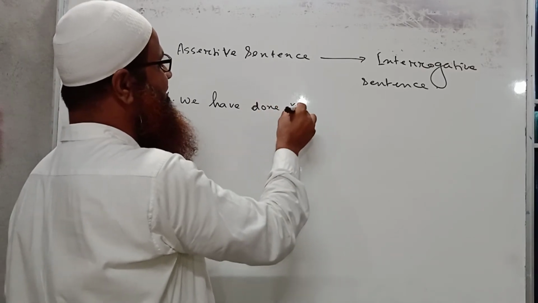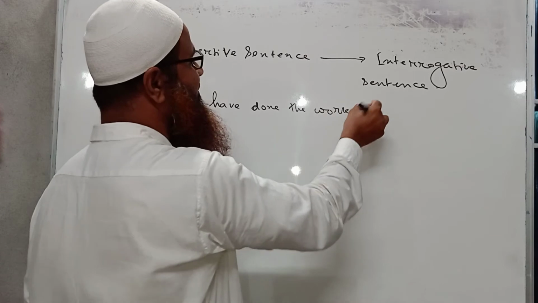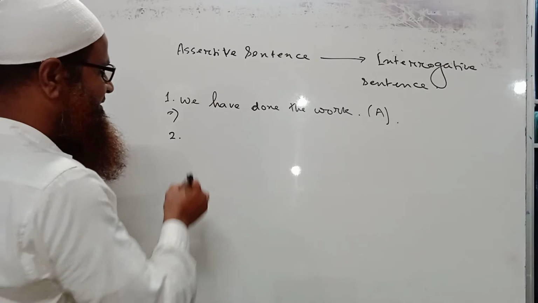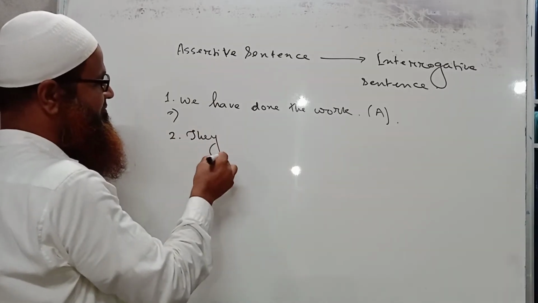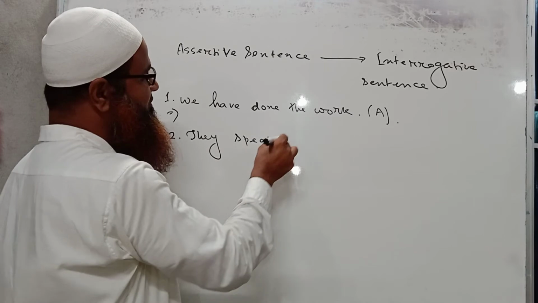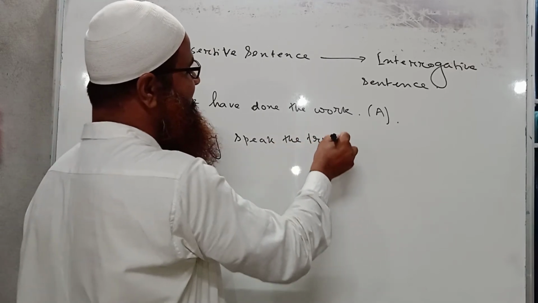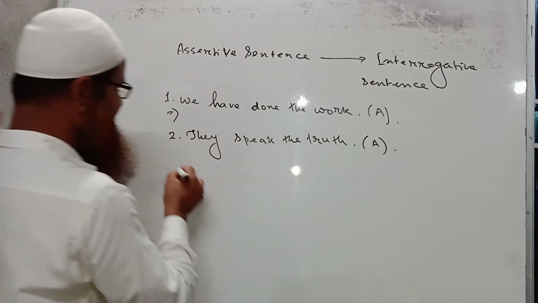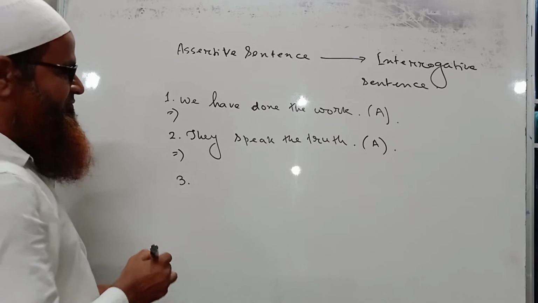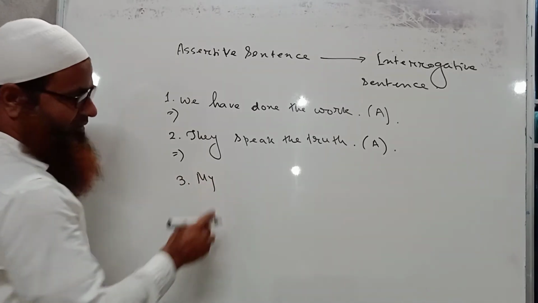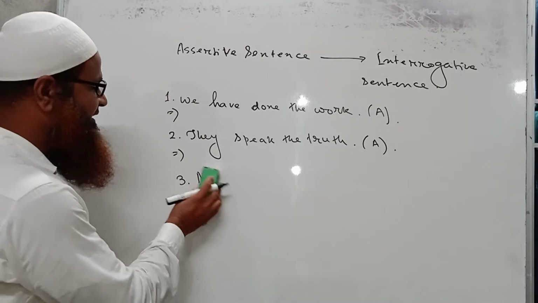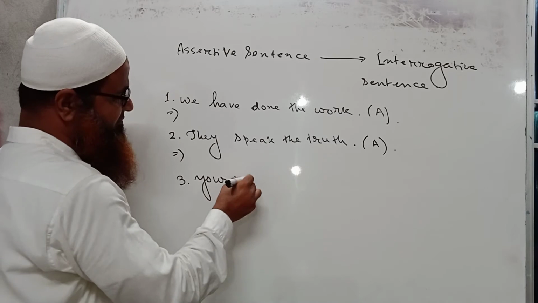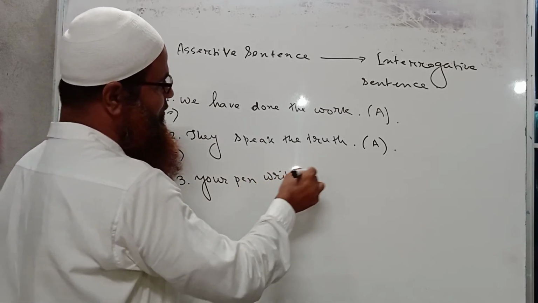Okay. So you see, number 1, we have done the work. Again, number 2, they speak the truth. Okay. Again, your pen writes well.